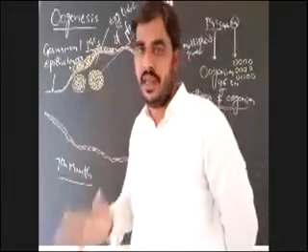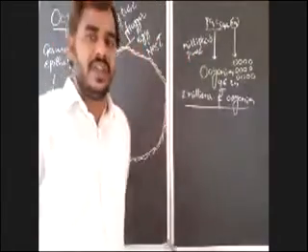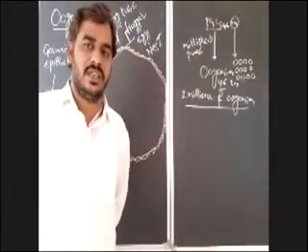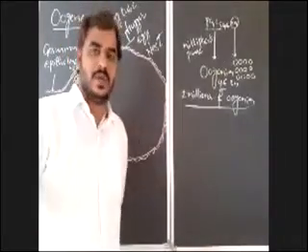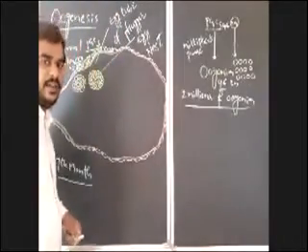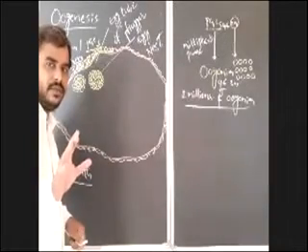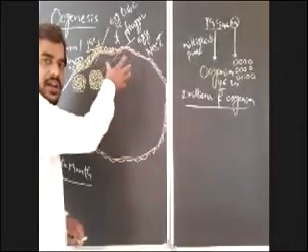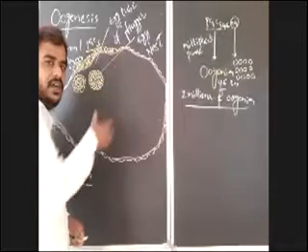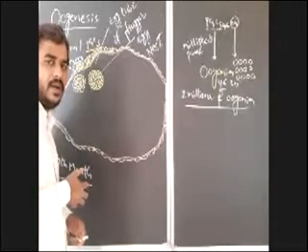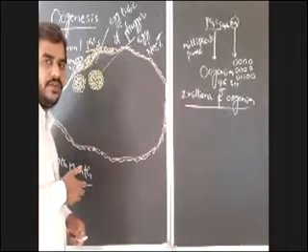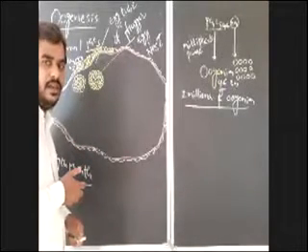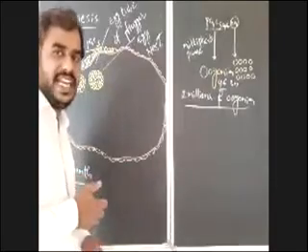That Graafian follicle will release the ovum. So the growth of ovarian follicles and oogenesis are simultaneous processes that take place at the same time. Is it clear what is egg nest? The oogonia enter into the cortex of the ovary in the form of egg tube of Flugger. Immediately after entering the cortex of the ovary, the egg tube of Flugger will modify into a round mass of oogonia, which is known as egg nest.